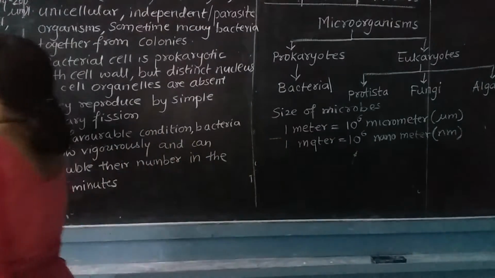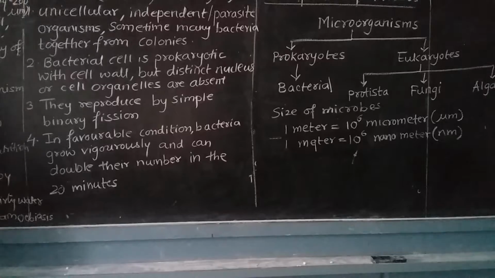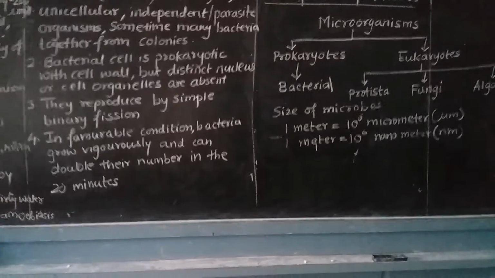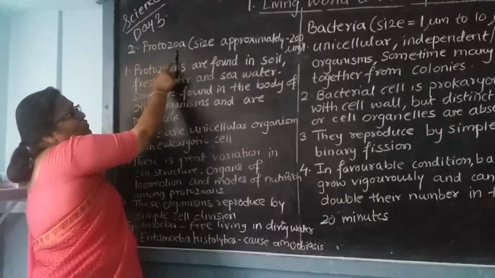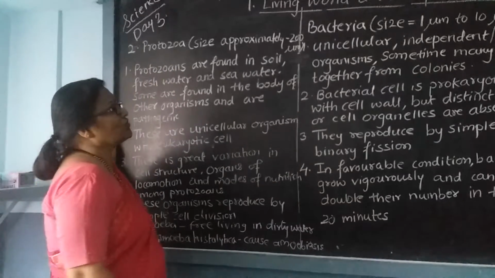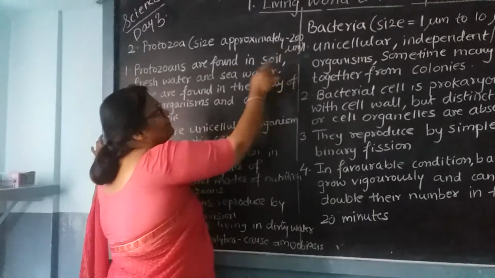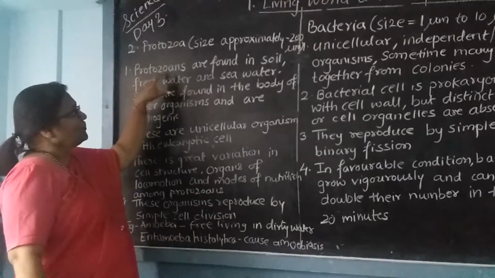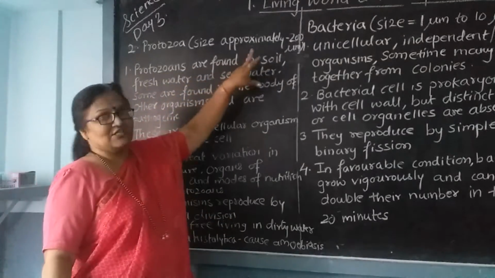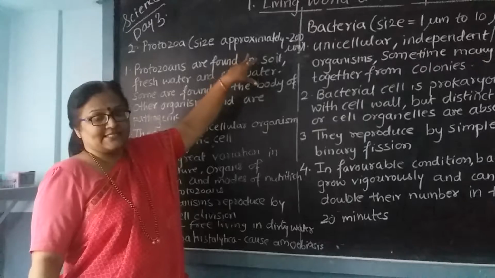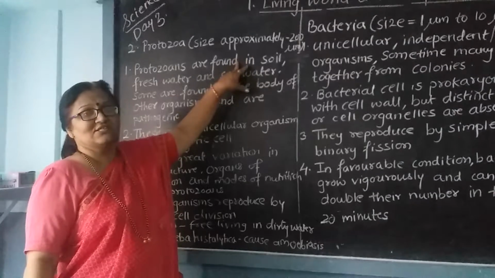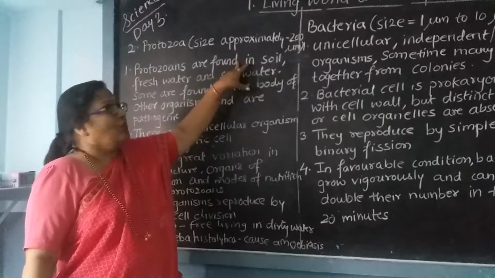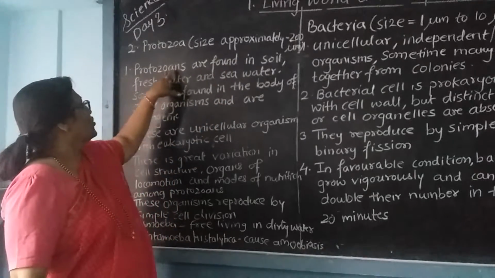Now, next comes the protozoa. The size of the protozoa is about 200 micrometers. The protozoa are found in the soil. That means they are mixed into the soil, and whenever we observe the soil under a microscope, we can see the protozoa.